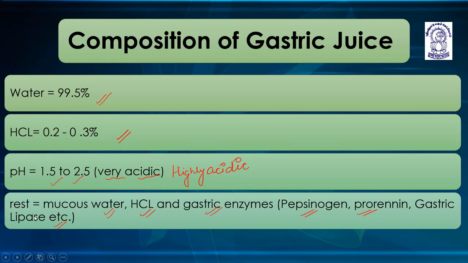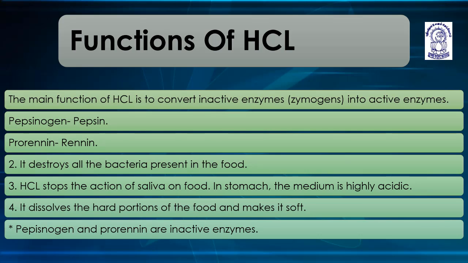Now, coming to the functions of HCl. What are the different functions of HCl? The main function of HCl is to convert inactive enzymes, that is zymogens, into active enzymes.